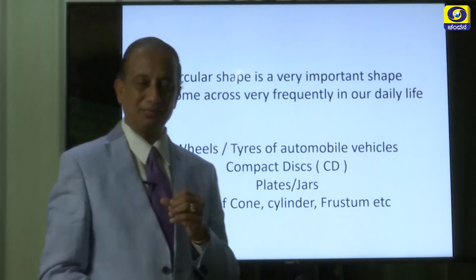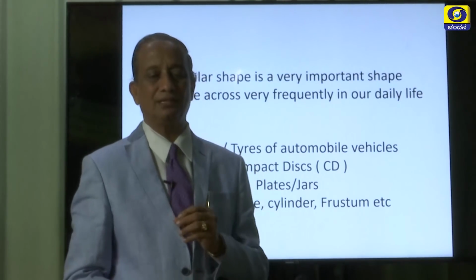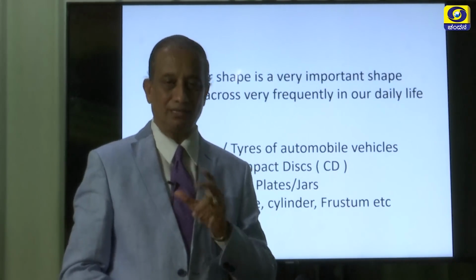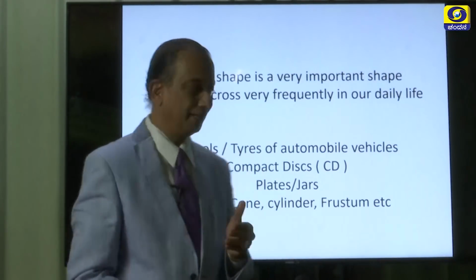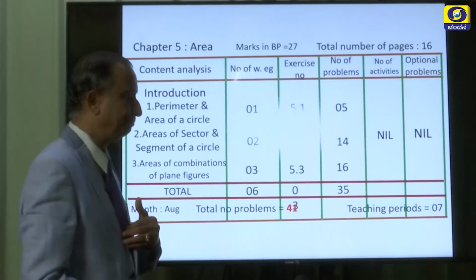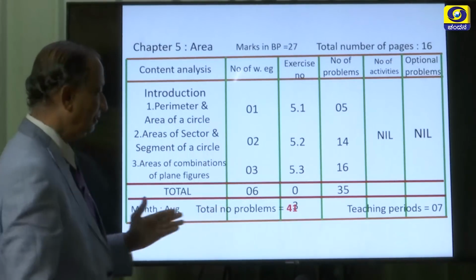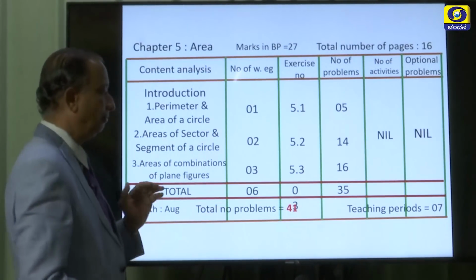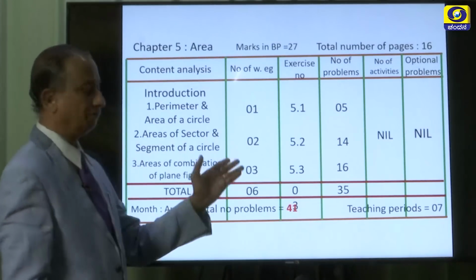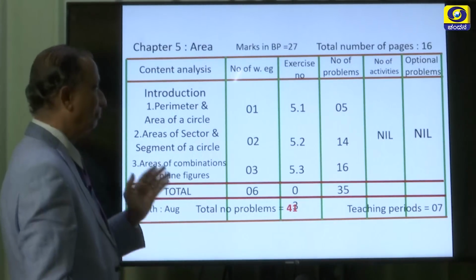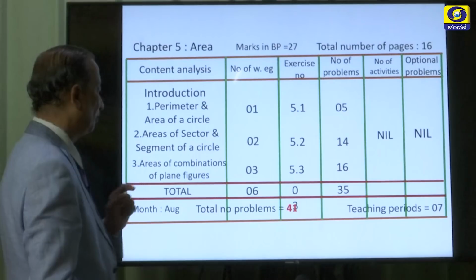So, in this session it is worth discussing certain important basic concepts of the circle, the circular shape. Children, in this table, a wonderful table, you have lots of information that you can make out from these tabular columns.